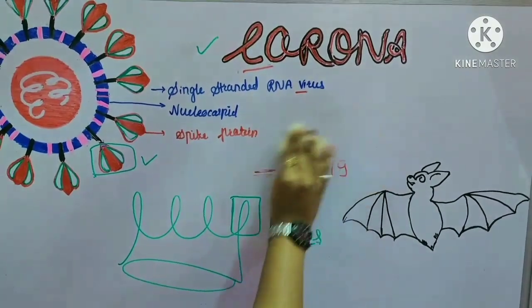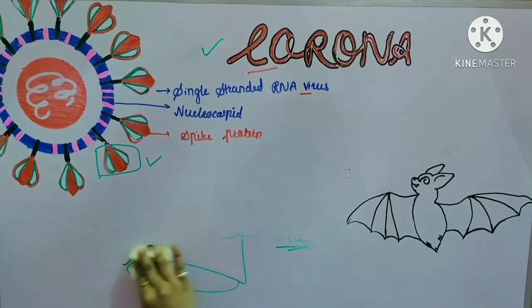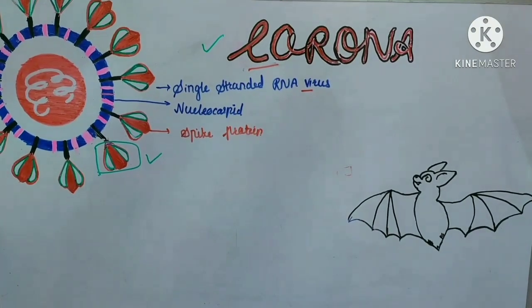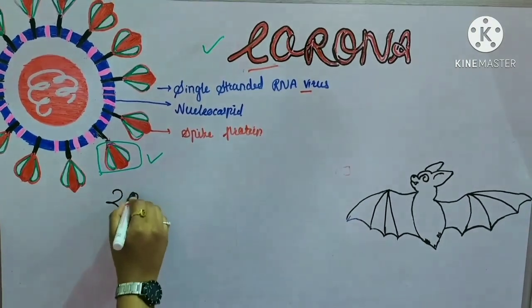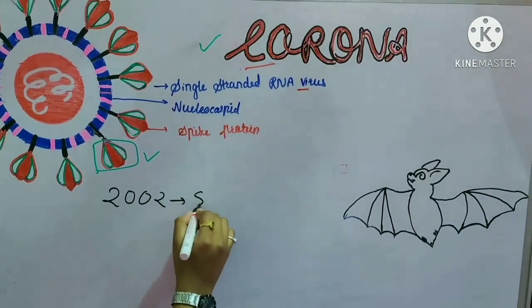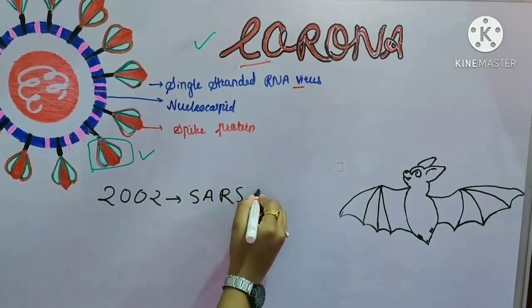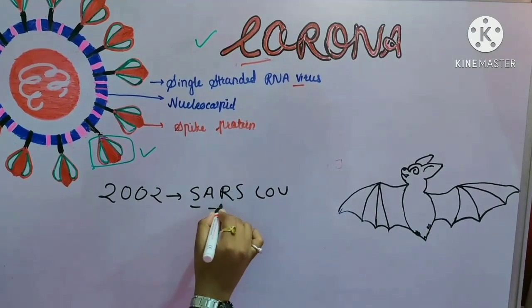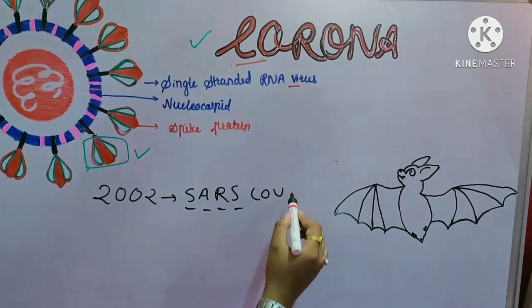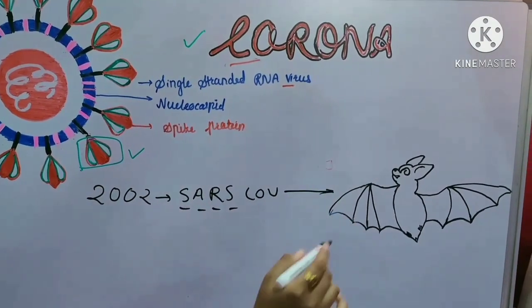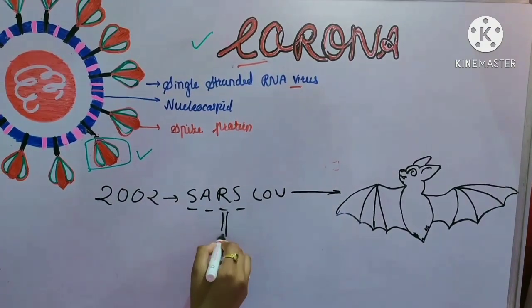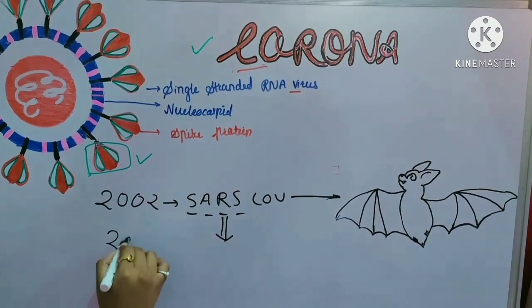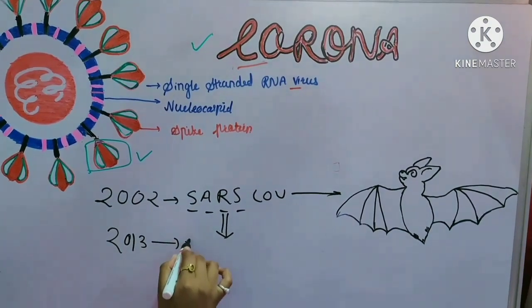And it's not like that the virus was not there before. The virus was there before. The virus was there in 2002, in the form of SARS-CoV. So what is this SARS-CoV? Severe acute respiratory syndrome. This is thought to be because of bats. And it got mutated over a period of time, and in 2013 it is known as MERS-CoV.